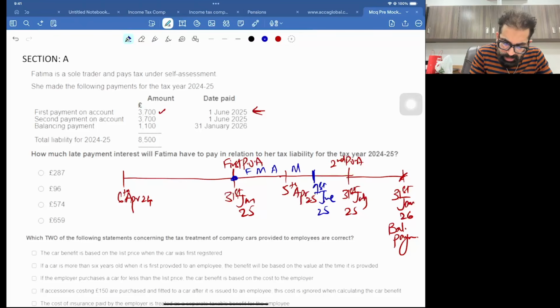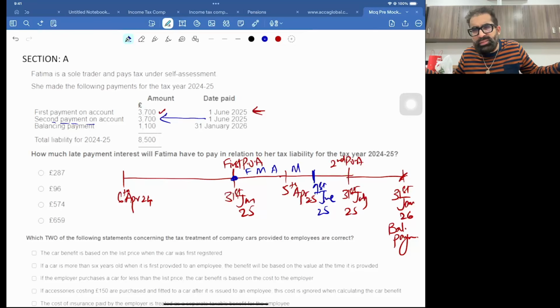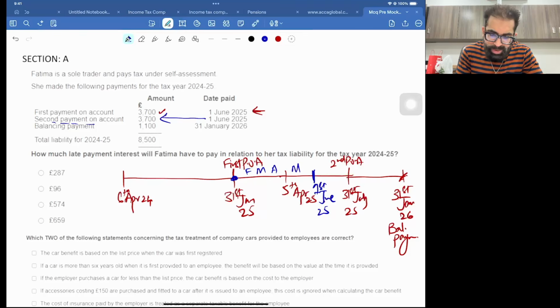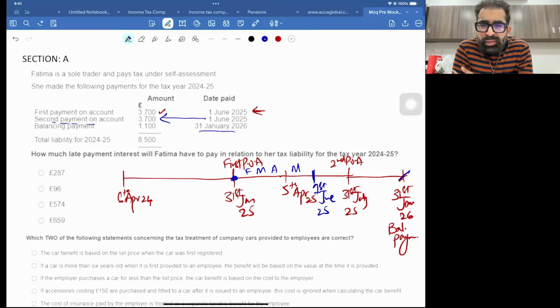Now, the second payment on account, she paid on 1st June 25. That means she paid a little early. It doesn't matter. If you pay early, you won't get any benefit, but if you pay late, you have to pay late payment interest on POA. So for the second payment there is no penalty, but you won't get any relief. The balancing payment is exactly on the date, so no problem. So out of these 3 payments, which one is late? Only the first payment on account is late, 4 months.